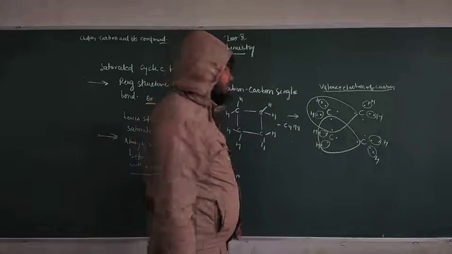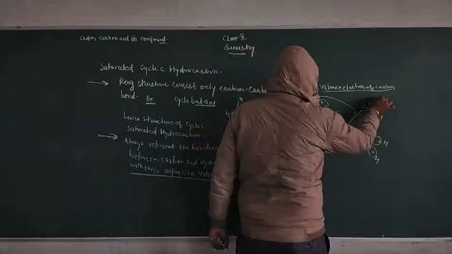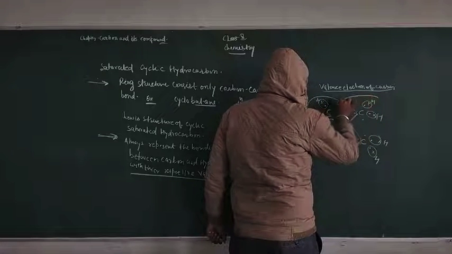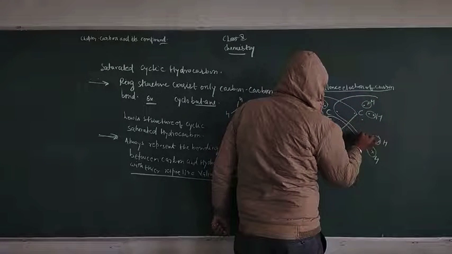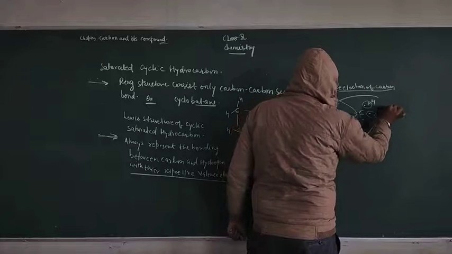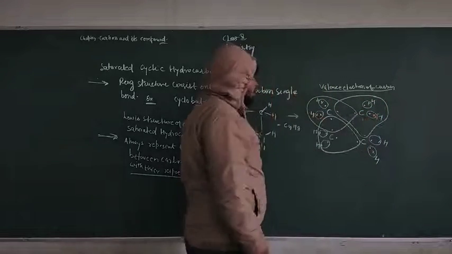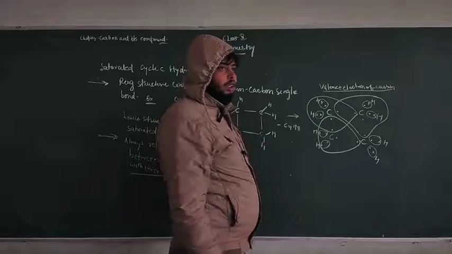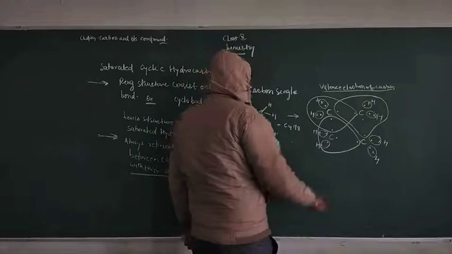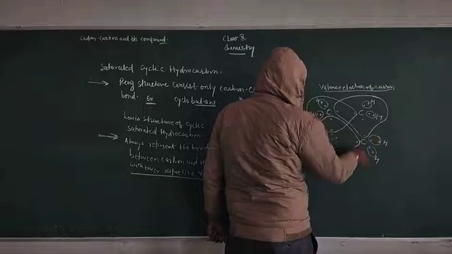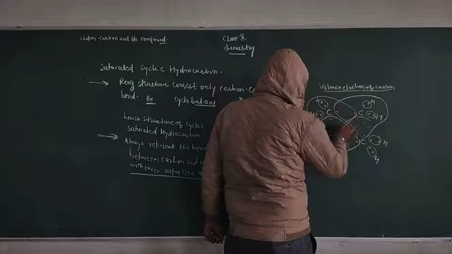In the same way, you can represent the formation for this carbon. The 8 electrons of the third carbon also get completed this way. For the last carbon, you can represent it like this.